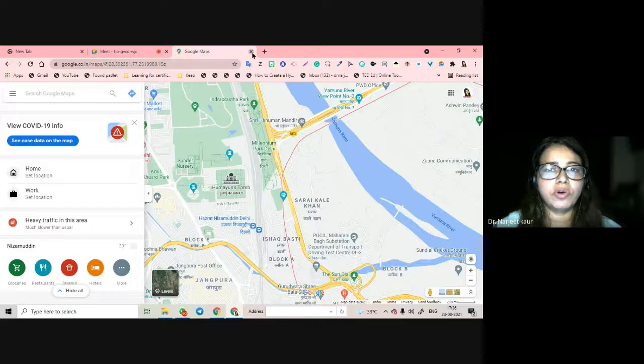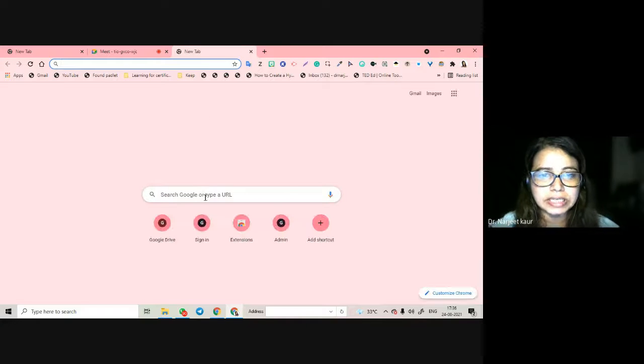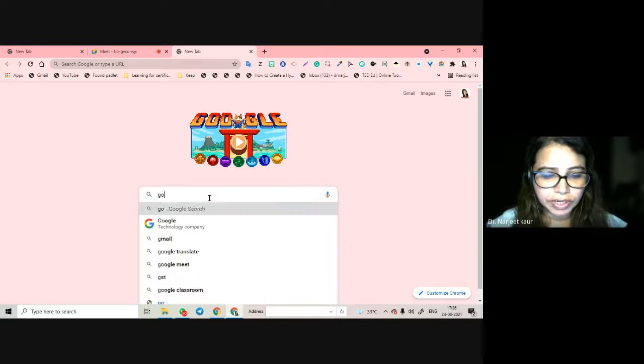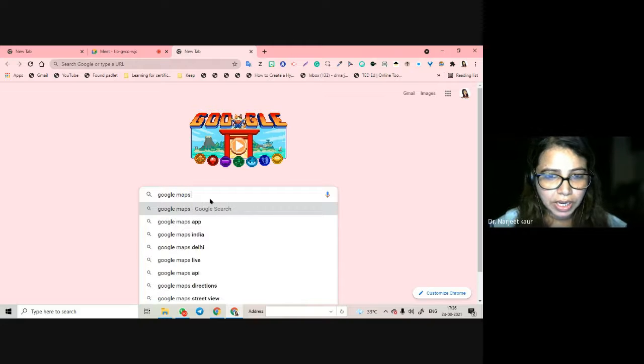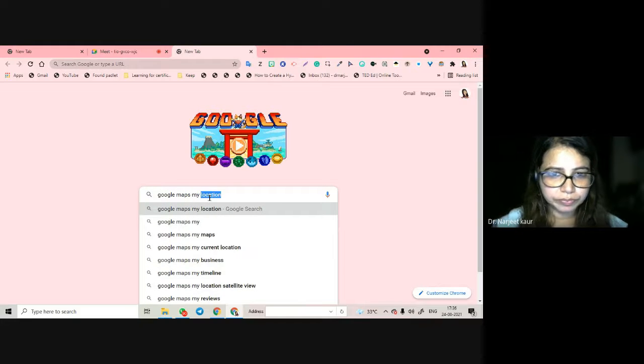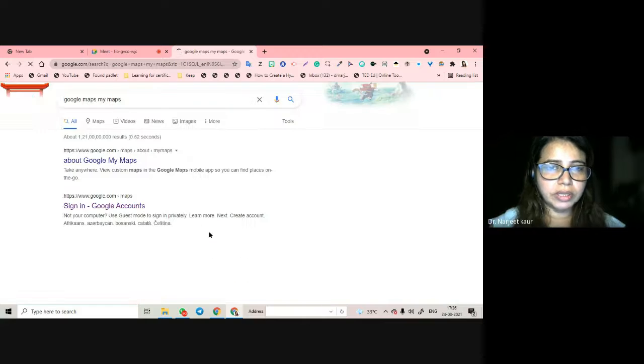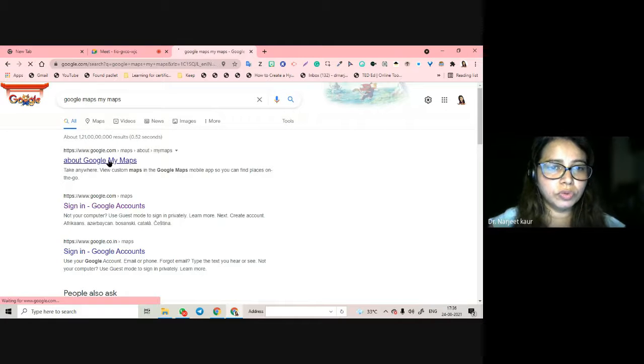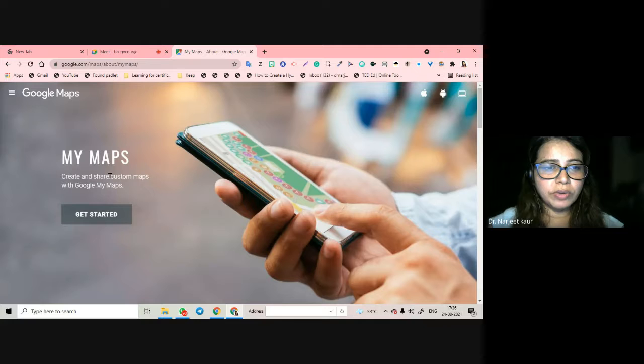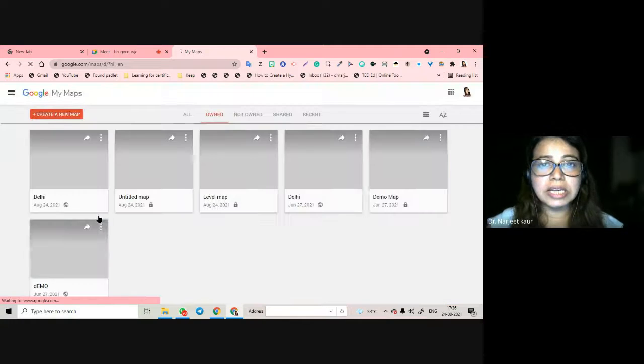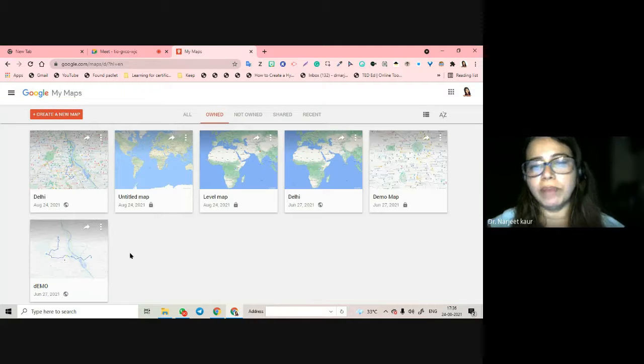But it's always good to create a new map, which you will create with Google Maps, and just write My Maps. Okay, it is going to take you to a place where you can start customizing and making your own maps.